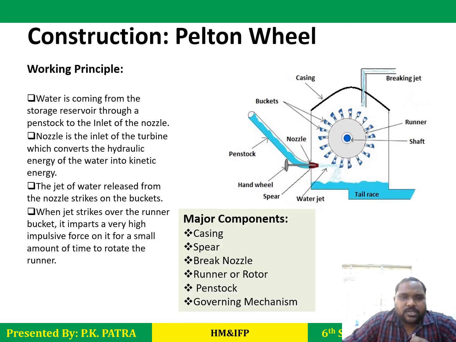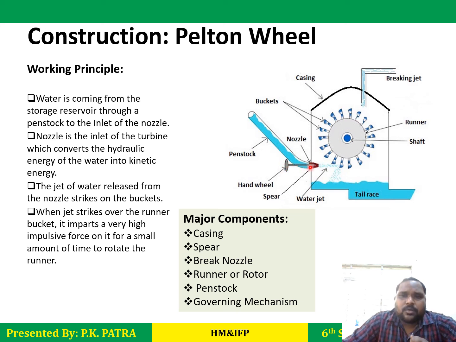So here is the construction of the Pelton wheel. You can see this is the turbine, and this one is the casing. Casing is very important. This is the outer cover of this turbine. When water is injected, coming from the penstock and entering the turbine, this water will not come out to the outside surface. So water will come from the penstock, pass through the nozzle, and there is a spear mechanism.